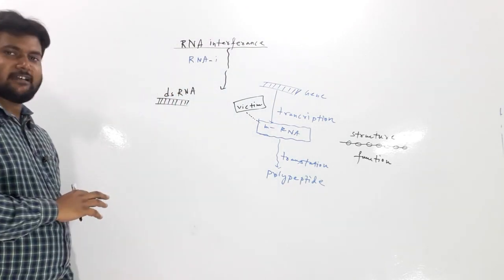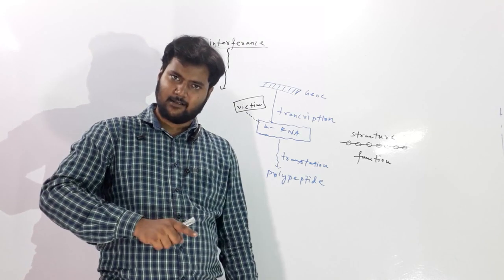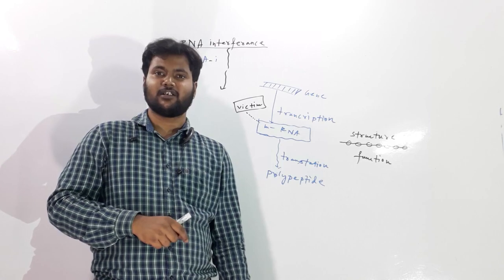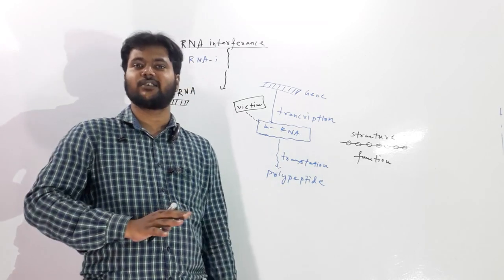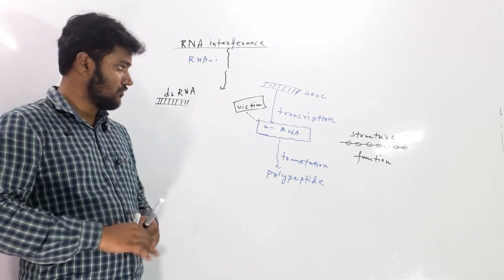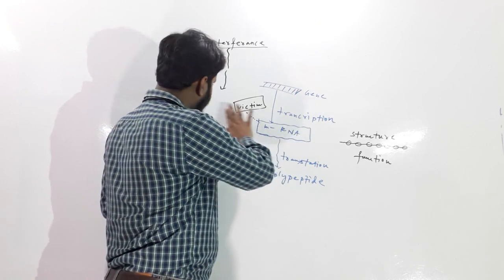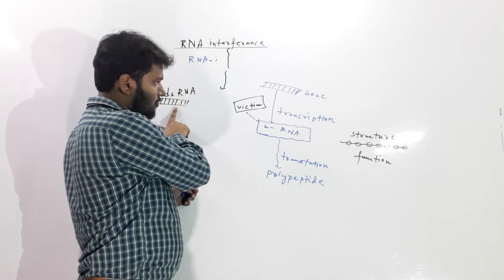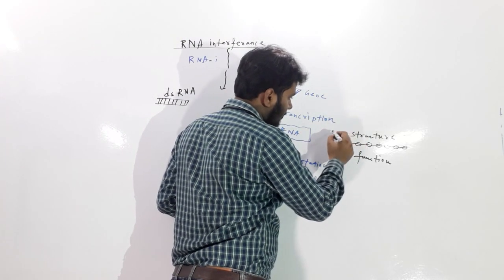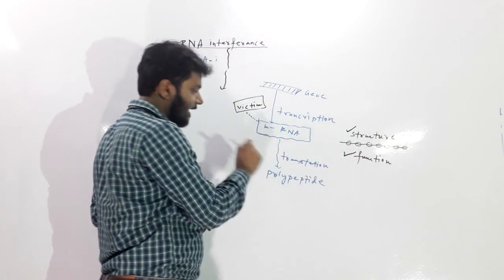This double-stranded RNA may be produced inside the cell or may be an alien one which comes into a cell due to many other exogenous reasons. Its production may be endogenous, may be exogenous. We will discuss it. But here, in RNA interference, this double-stranded RNA will interfere in both the structure and function of the normal mRNA.